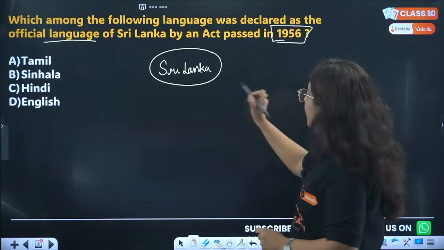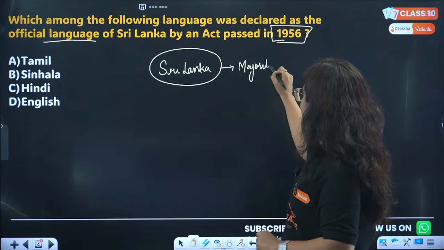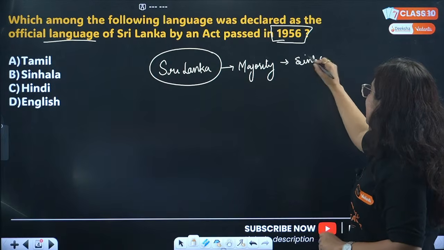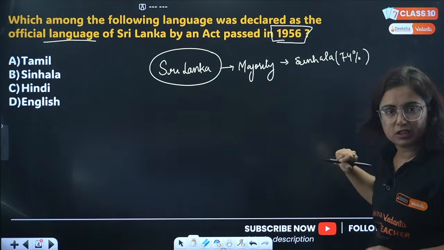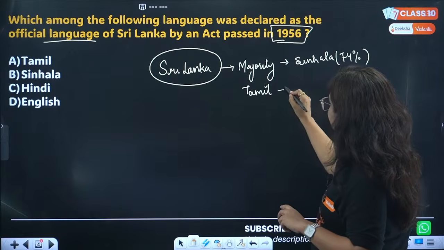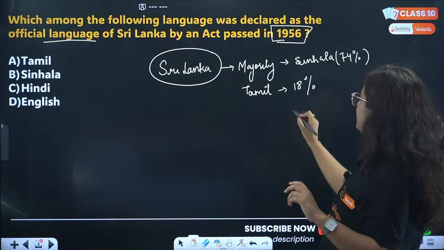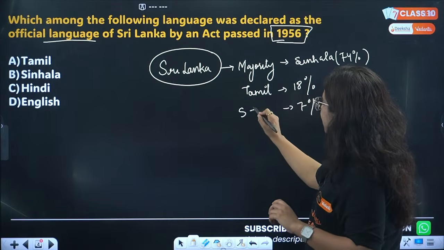There was a majority community that speaks the language Sinhala, and they were 74% of the total population. The other population was Tamil speaking, and they were 18%. There were other people also, around 7%, who speak both Sinhala and Tamil.